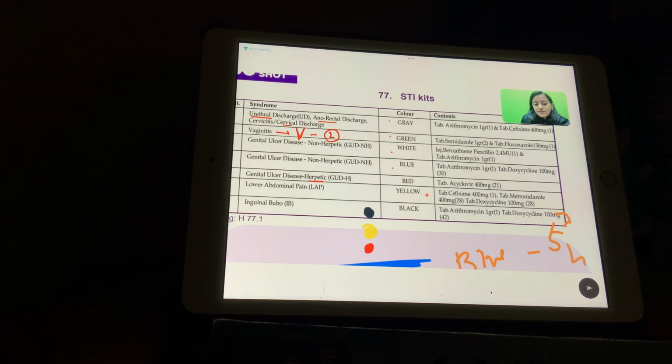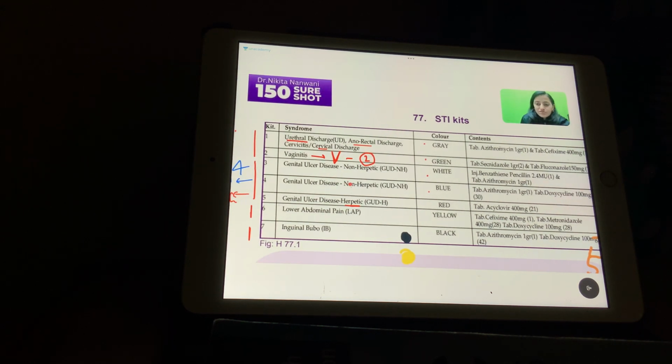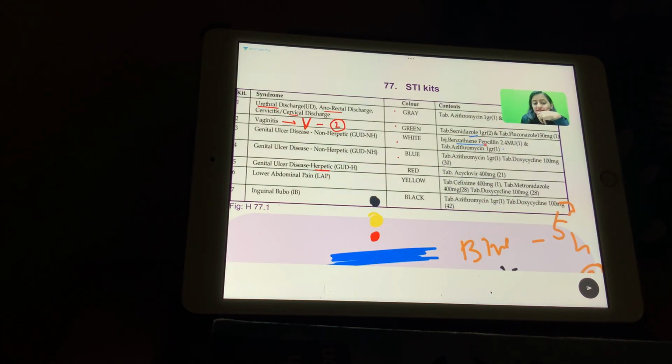So syphilis wala hoga, genital ulcer, 3 वाले kit में आएगा. So there will be benzathine penicillin there along with azithromycin for the rest of the genital ulcers. If the patient is allergic to benzathine penicillin, that is replaced by doxycycline. Azithromycin will be there, and the benzathine penicillin is replaced by doxycycline. For herpes, it's going to be acyclovir.